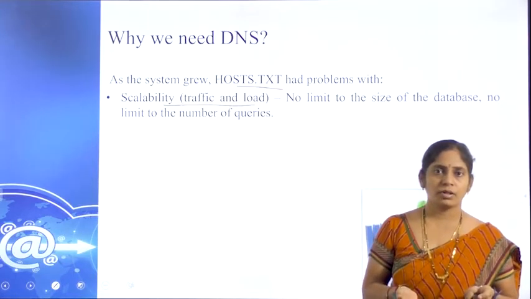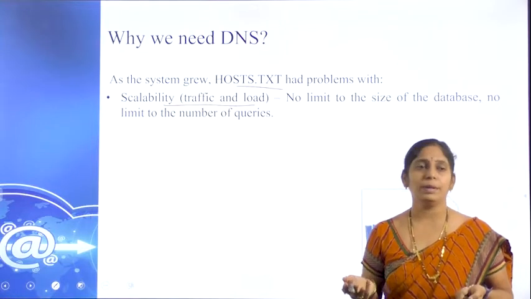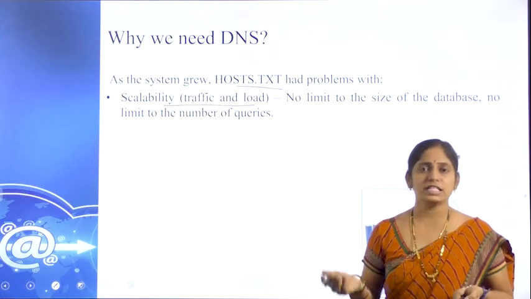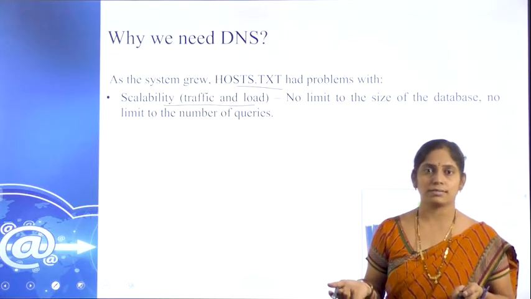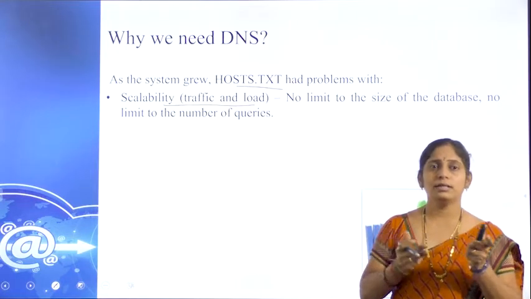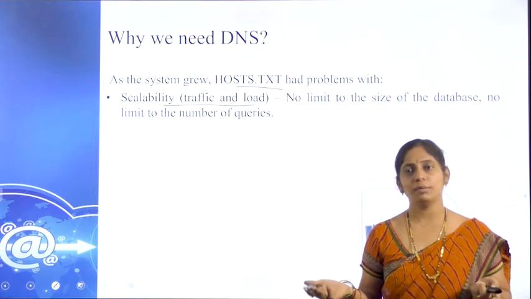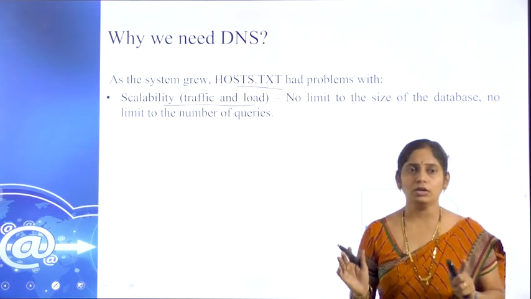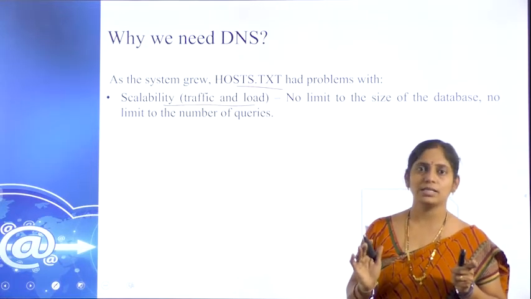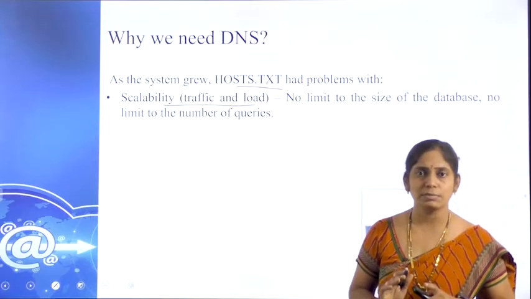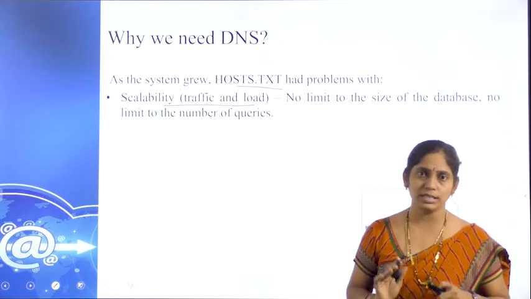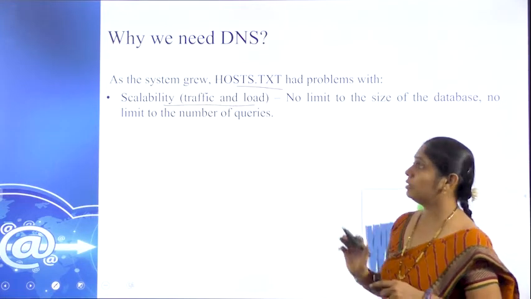At this time, only 10 people may be trying to access. At the next minute, 100 people may be trying to access, and the next minute only 2 people may be trying to access. So there is a different number. At one time it is 10, at another time it is 100, at another time it is only 2. Whoever the users are and whatever the number, that page should be accessible to all the users without any disturbance. That is called scalability.